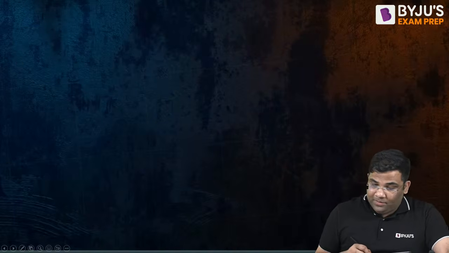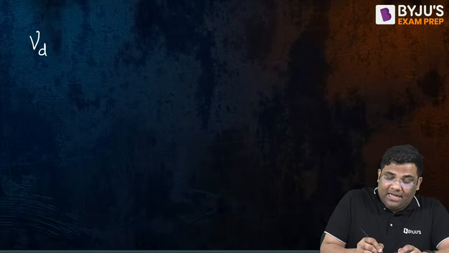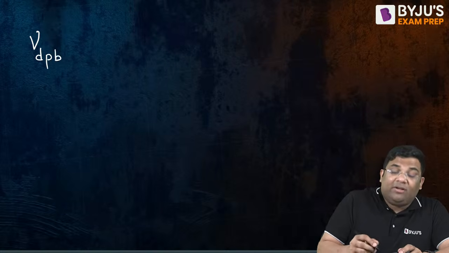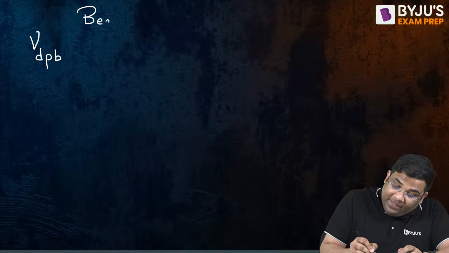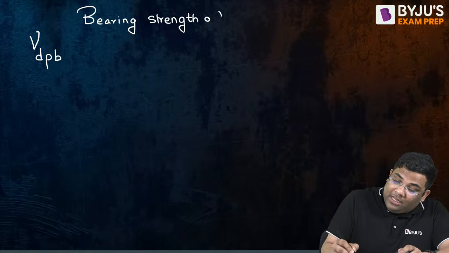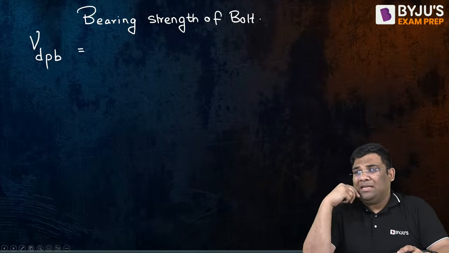Now coming to the bearing strength of the bolt. The bearing strength of the bolt is given as Vdpb, the bearing strength of bolt. Now when I am considering the bearing strength of bolt, remember certain things. Now bearing strength of bolt will be how much? That will be